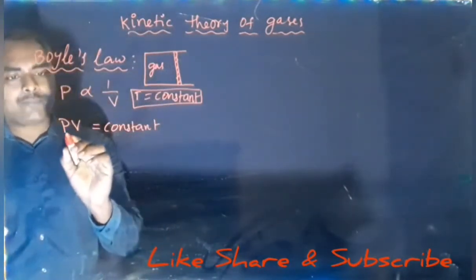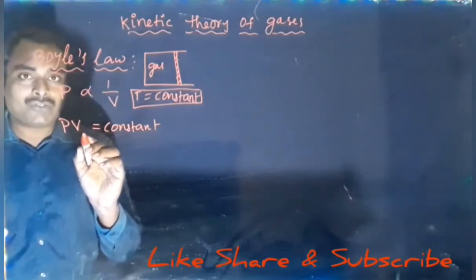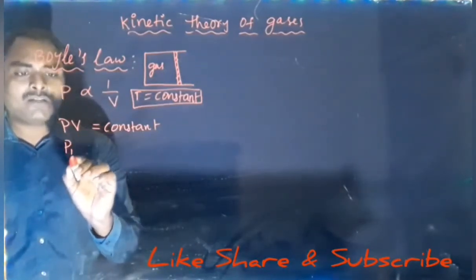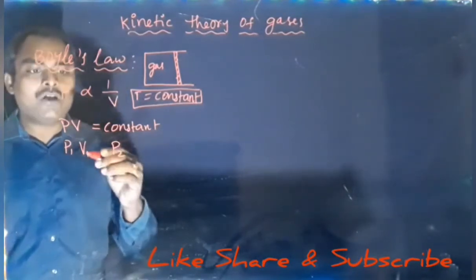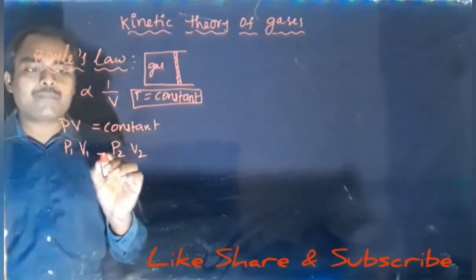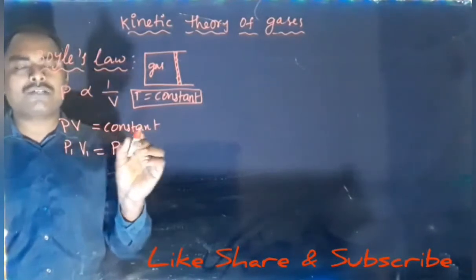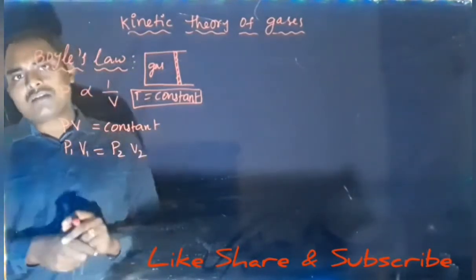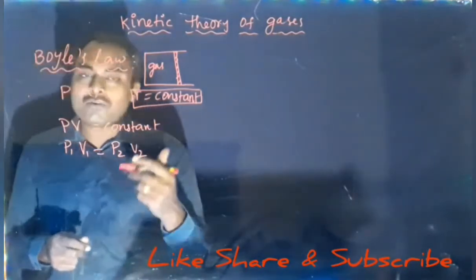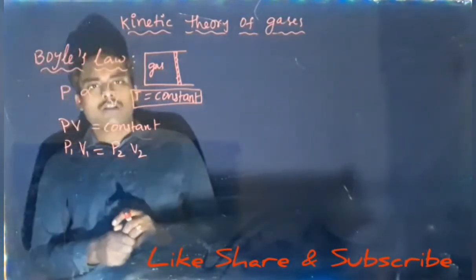Then we can write pressure can change, volume can change. Then if pressure is P1, volume is V1. Pressure changes to P2, P1 becomes P2, V1 becomes V2. But pressure into volume should be constant. Means P1 V1 or P2 V2 always should be constant. So P1 V1 equal to P2 V2 is Boyle's law.